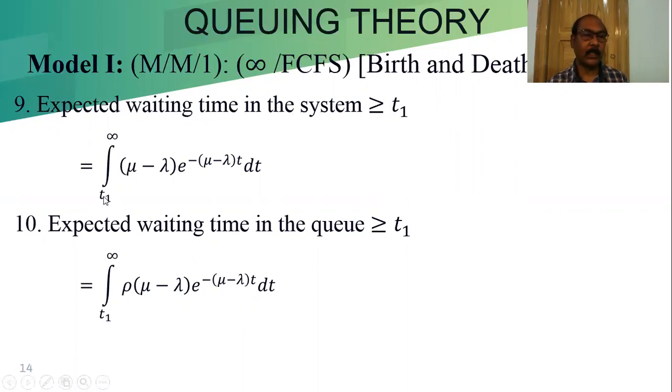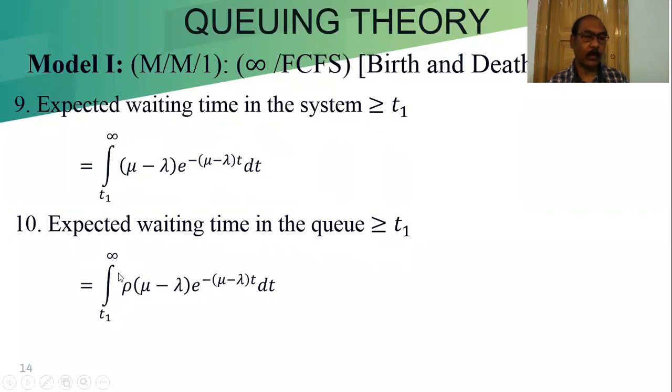Then the formula is the integral from T1 to infinity of (mu minus lambda) e to the power minus (mu minus lambda) t dt. So integration over that, from T1 to infinity, when the expected waiting time in the system is greater than T1, and expected waiting time in the queue greater than T1. More or less the formula is the same. One difference is that it is only multiplied by rho.